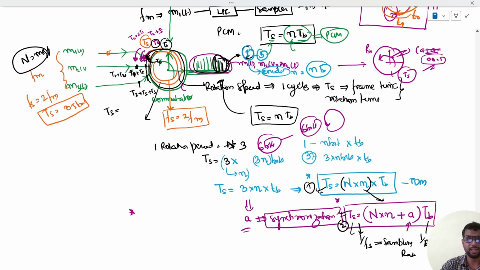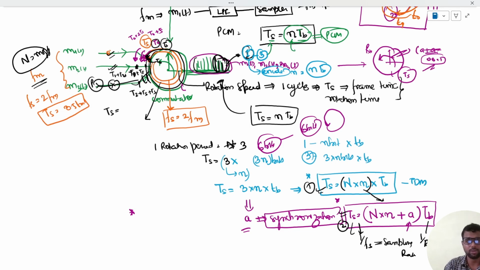Okay, now if that is clear, and since we have talked about synchronization, let us understand one more thing. Suppose I have allotted M1(t), M2(t), and M3(t), and we have assumed that each has the bandwidth fm. Now suppose after a certain time interval, M1(t) is there, M2(t) is there, but M3(t) is not there. Even though M3(t) is not there, it will look for the sample from M3(t). Just understand that thing. Even though person 3 has nothing to send, this commutator will still be looking for their messages at this point.